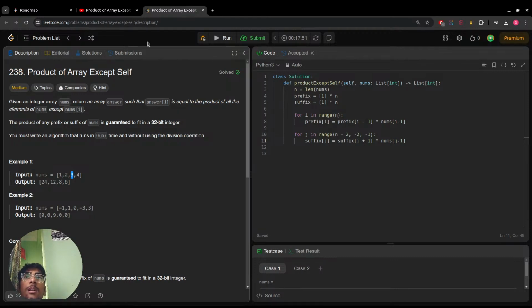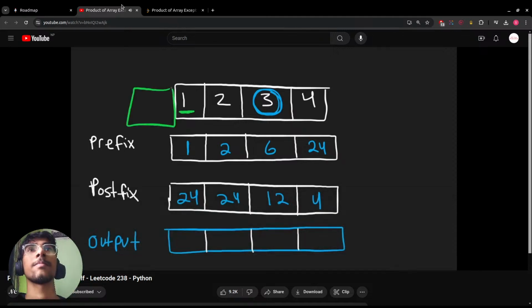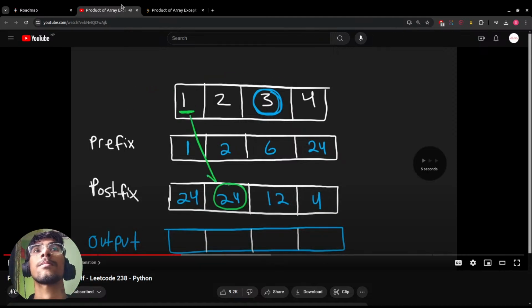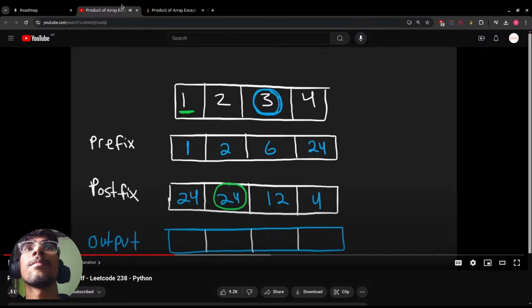Yeah, let's watch the video again from start. Now for every single value, for example, 1, we would want the prefix of every value before it. Now since we can get that in the position to the right. For this one, we do get 24, and then we just repeat the exact same process. We also want the postfix of every value that comes after it. We can get that in the position to the right of 1. So we want to multiply those together, so 1 times 24.